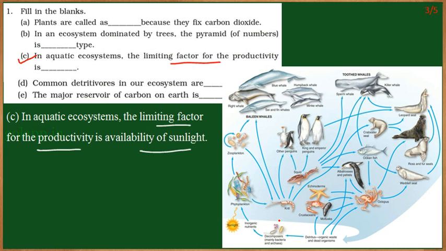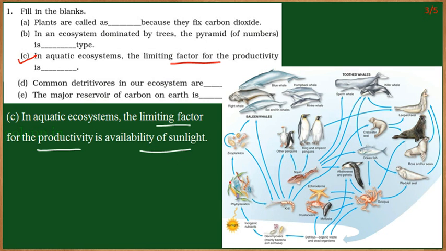The water on the surface will receive the sunlight, but the sunlight will not penetrate the water at the bottom of the ocean or sea. Such a region is called the benthic region. In the benthic region, the sunlight is not available. So the limiting factor for the productivity would be the availability of sunlight.